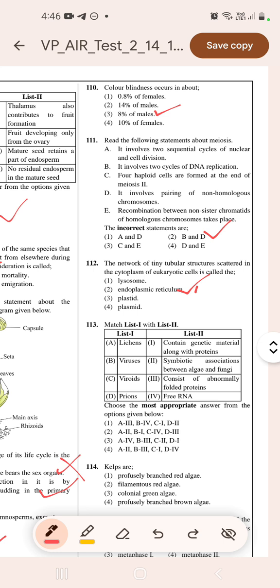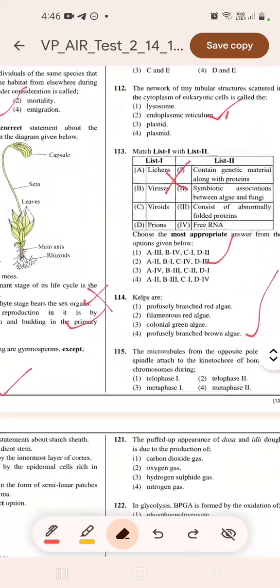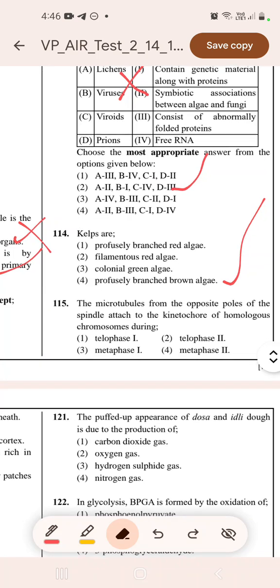Lichens: symbiotic association between algae and fungi. Viruses contain genetic material along with proteins. So option 2 will be correct. Kelps are profusely branched brown algae. Next question, 115. The microtubules from the opposite poles of the spindle attach to the kinetochore of homologous chromosomes during metaphase 1.